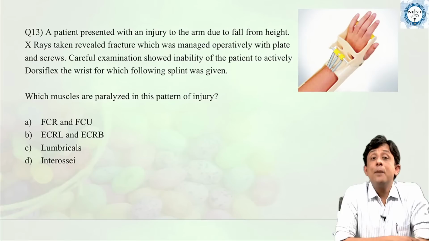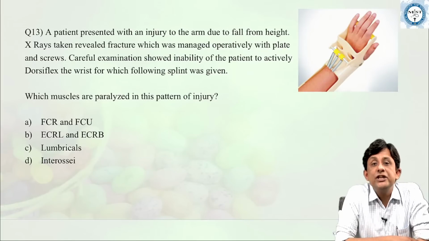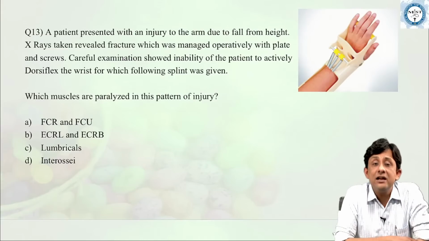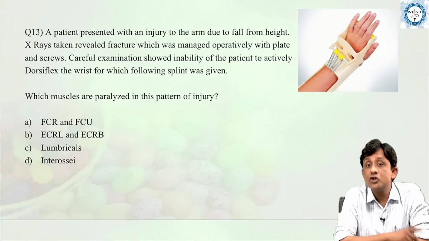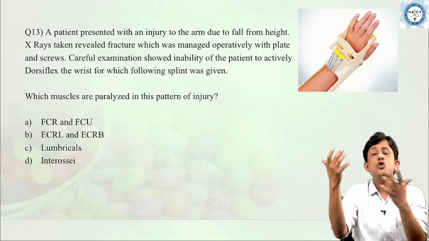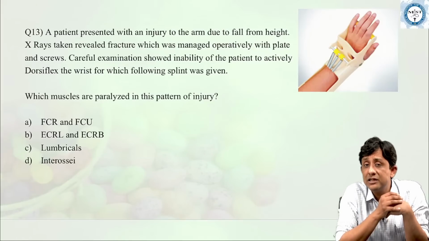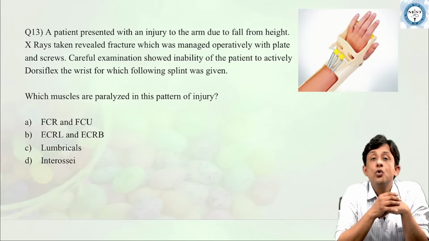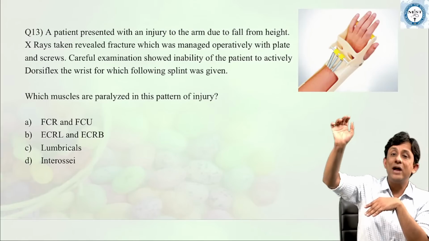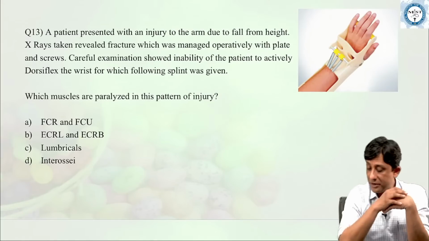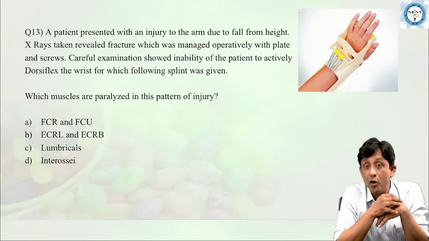A patient presented with an injury to the arm due to a fall from a height. X-rays were taken, revealed a fracture, which was managed operatively with plates and screws. So there is a fracture in the arm, most probably a humerus fracture, which was fixed by the surgeon with plates and screws. Careful examination showed inability of the patient to actively dorsiflex. So the patient was unable to actively dorsiflex, which means what? The patient had a wrist drop deformity.